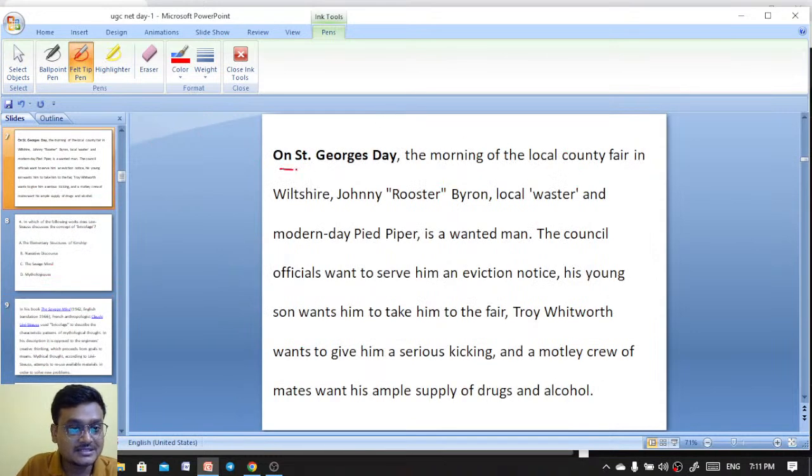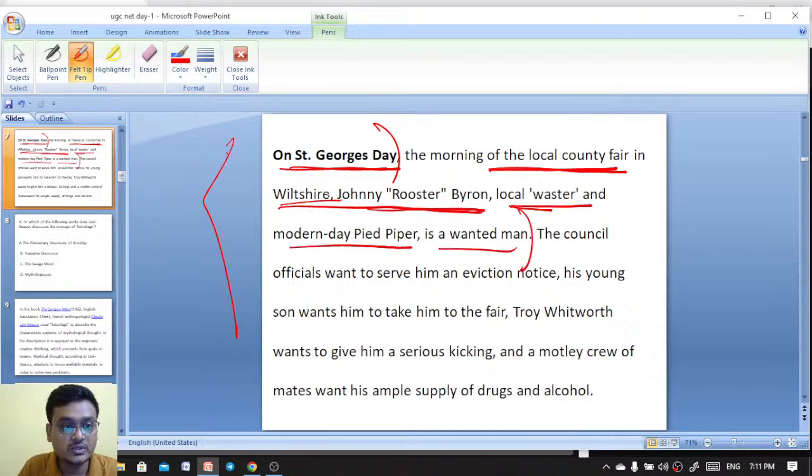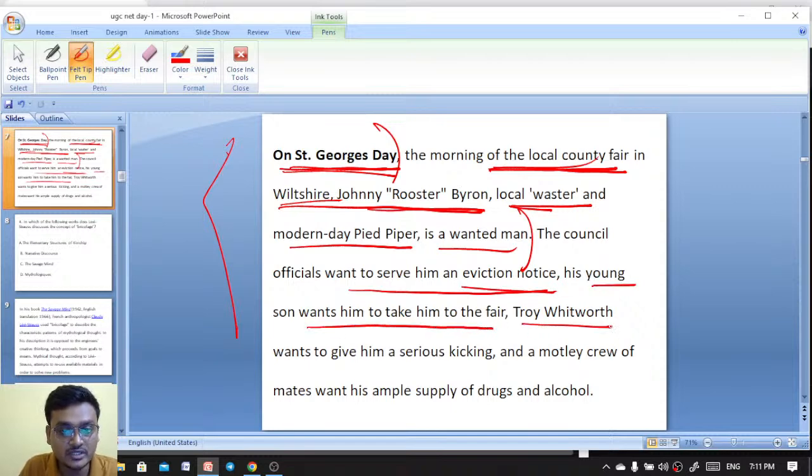On St. George's Day, the morning of the local county fair in Wiltshire, Johnny Rooster Byron, a local Western and a modern-day Pied Piper, is a wanted man. Council officials want to serve him an eviction notice. His young son wants him to take him to the fair. So this is actually based on Saint George's Day.